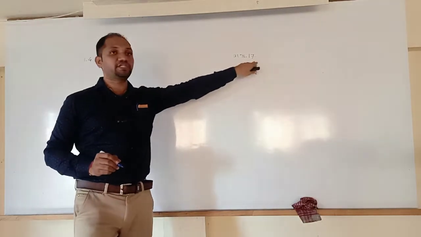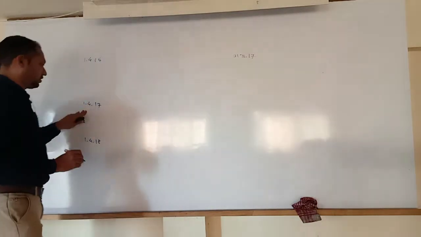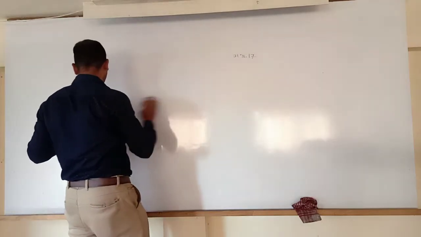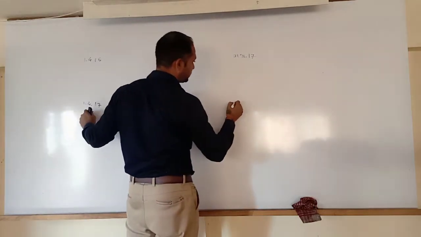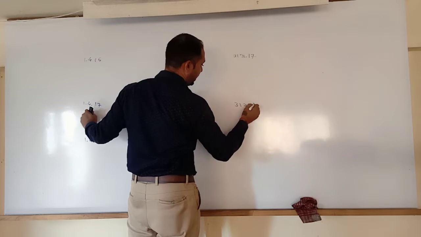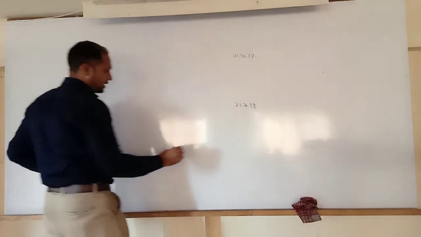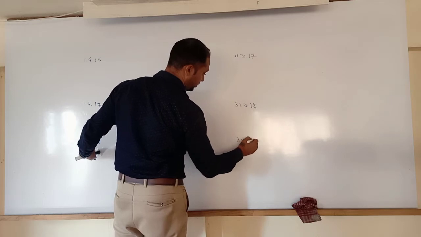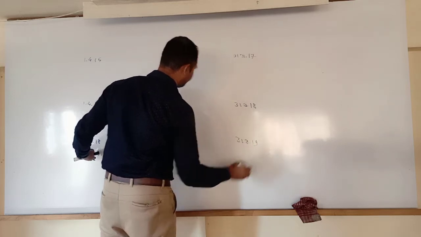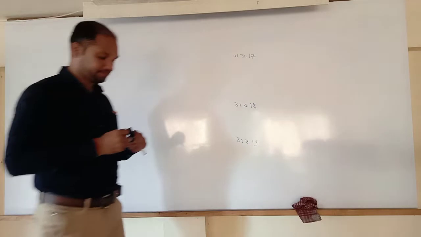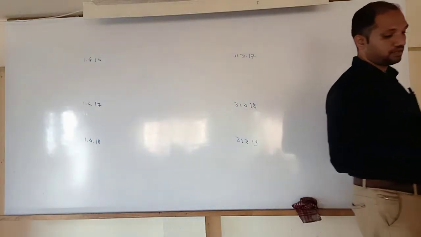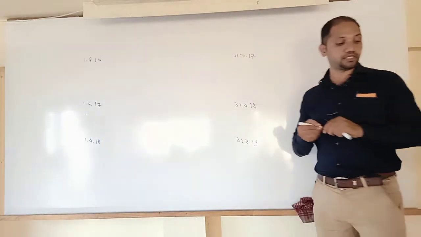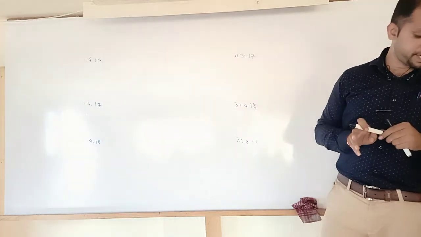The next day, we start the next year. On 1st April 2017, which is closed on 2018. And again we started from 1st April 2018, which is closed on 2019. These are the years.